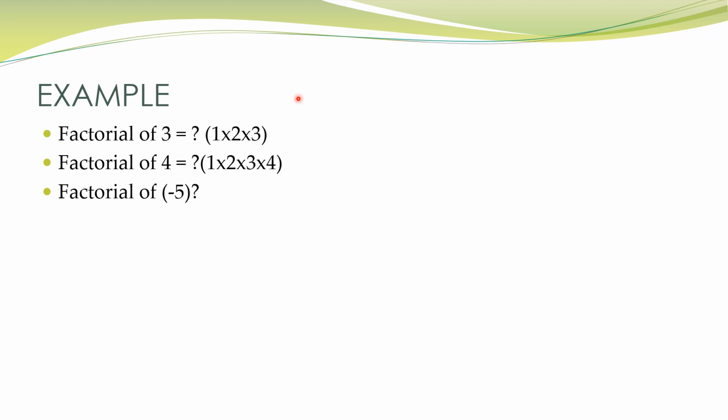I am going to ask you factorial of 3, which you can give. Factorial of 4, that also you can give. What if I ask you factorial of 5? You will go blank, right? Got it. If I am asking you to enter some value for factorial, you may enter 3 or 4. But that is what I have assumed or predicted or forecasted. But suppose you have entered something other than this, that is -5. What if you entered a negative value? For such cases we use exception handling.